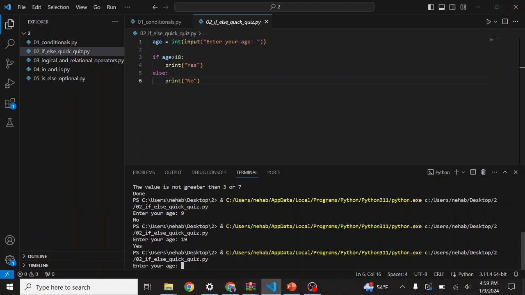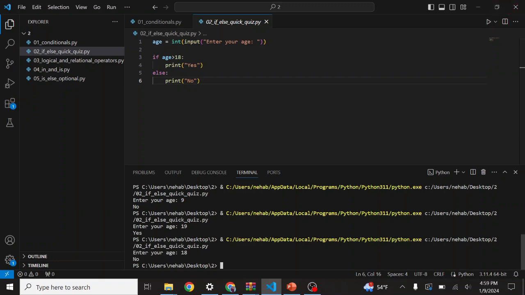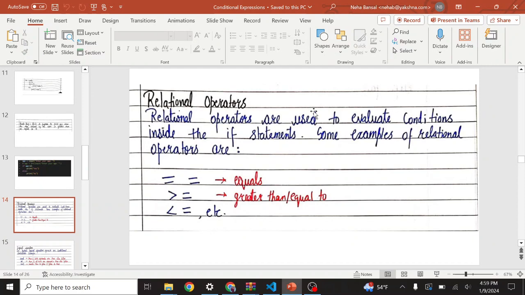If I put suppose 18, output is still no, because 18 is not greater than 18, it's equal to 18, right? I have not put anything related to equal, so that's why it's giving me no as output. So it's a simple program. If a is greater than 18, print yes, else print no.